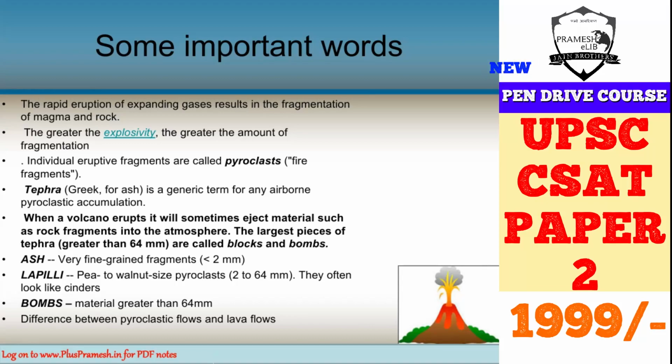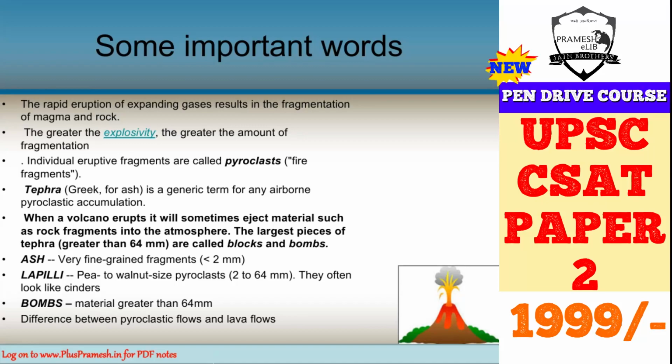Now we can divide the tephra or the pyroclasts into various types depending on their size. If it is very fine, less than 2 millimeters in diameter, then it will be known as ash.